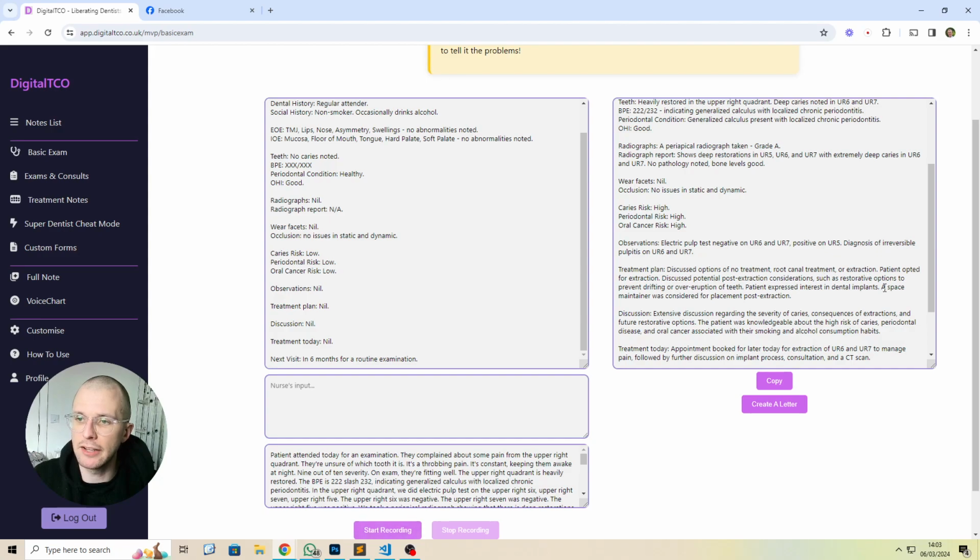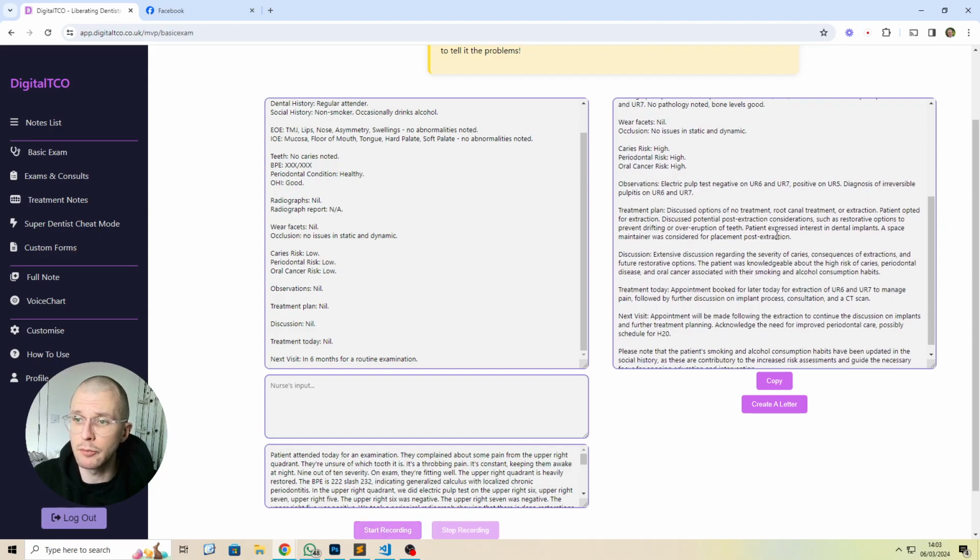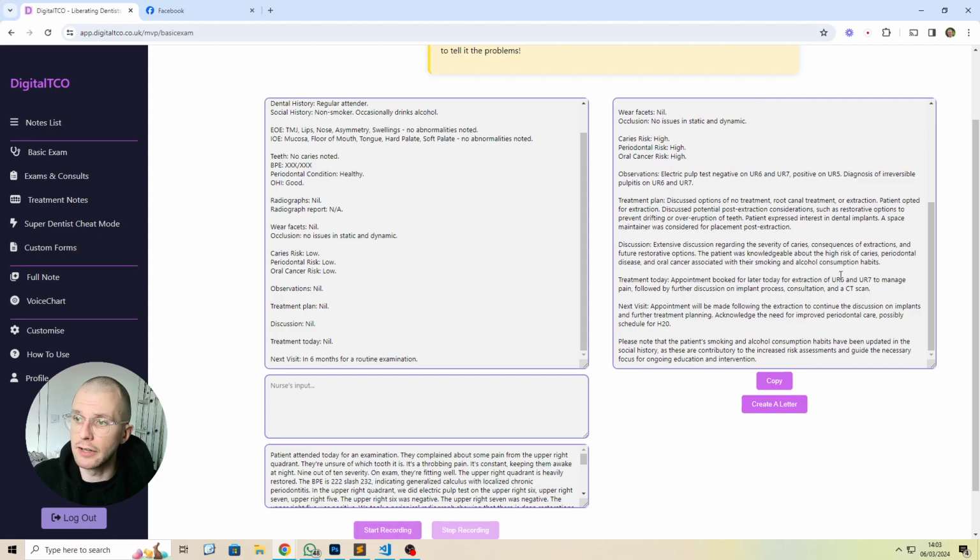The discussion of the space maintainer. Extensive discussion regarding the severity of caries, consequences of extractions and future restorative options. The patient was knowledgeable about the high risk of caries, periodontal disease and oral cancer associated with their smoking and alcohol consumption. Appointments booked later for today, upper right 6 and upper right 7 to manage pain, followed by further discussion on implant process, consultation and CT scan. Possible schedule for an H20. Please note that the patient's smoking and alcohol consumption updated in the social history.